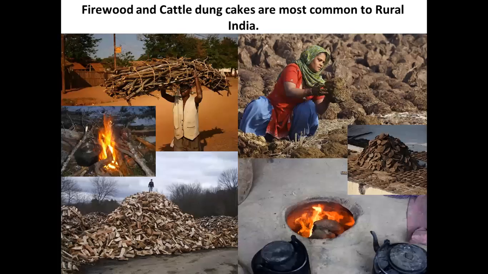So see here, firewood and cattle dung cakes are most common. These are cattle dung cakes, cow dung cakes, which we say. In Hindi, we call it uple. And these are available very easily everywhere. If you go to any rural India, you will find these. Though these are becoming less and less in use because of the Ujjwala Yojana, we need to understand that this is the way it is in India.